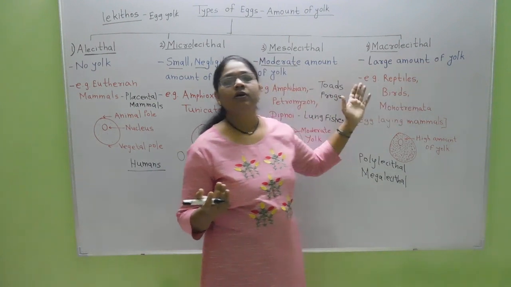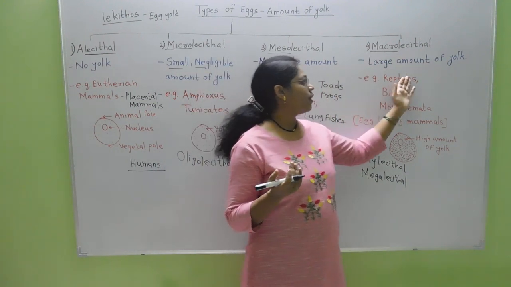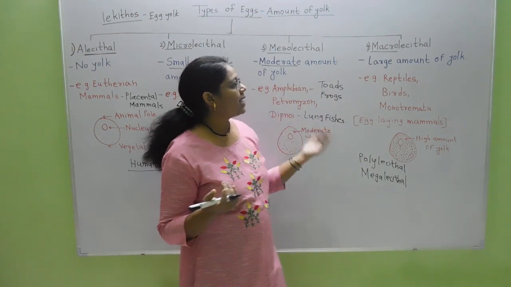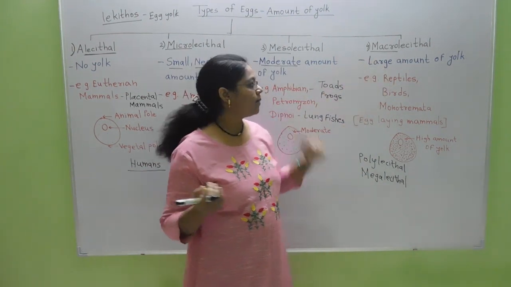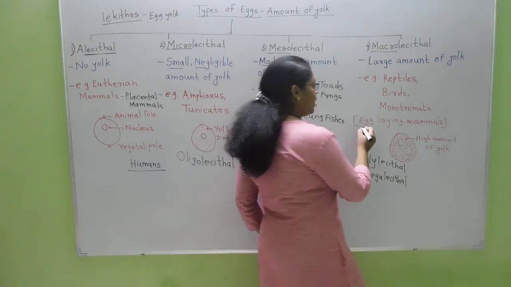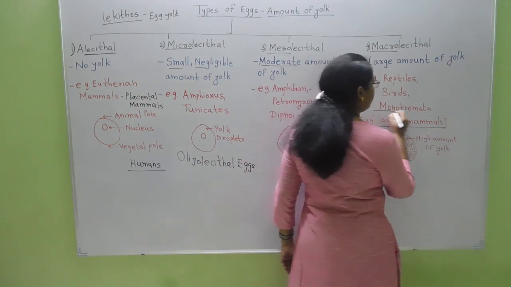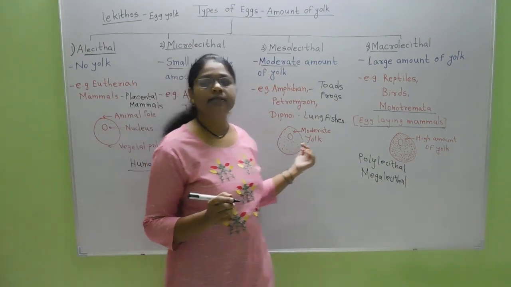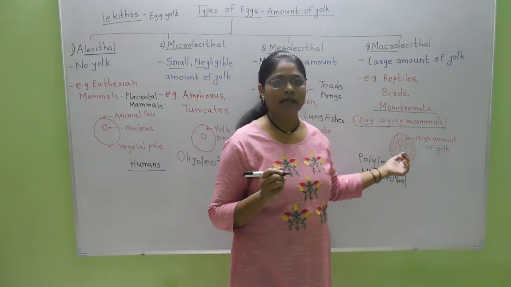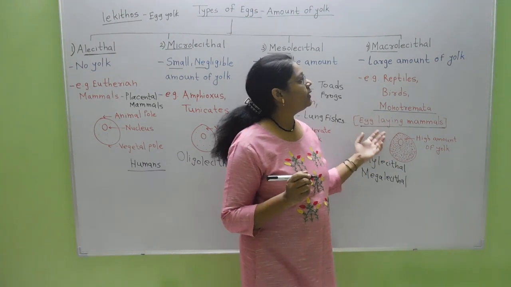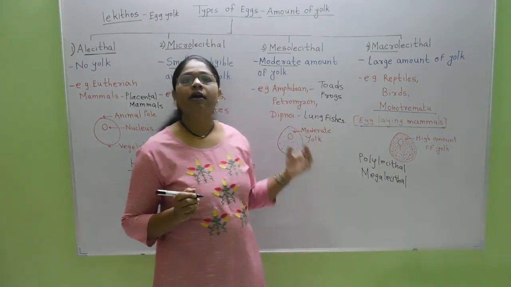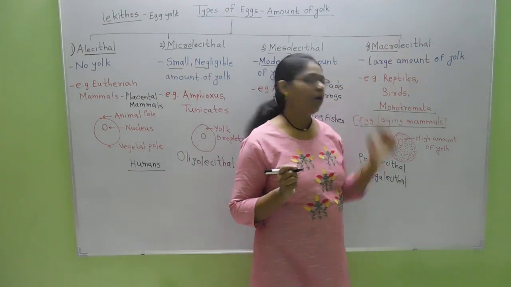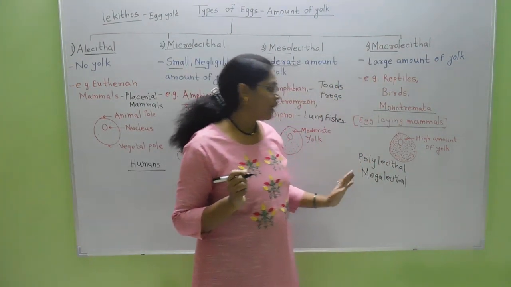Such eggs are also present in the egg-laying mammals of order Monotremata. One example is the duck-billed platypus. These contain eggs with a high amount of yolk, called macrolecithal, polylecithal or megalecithal eggs.